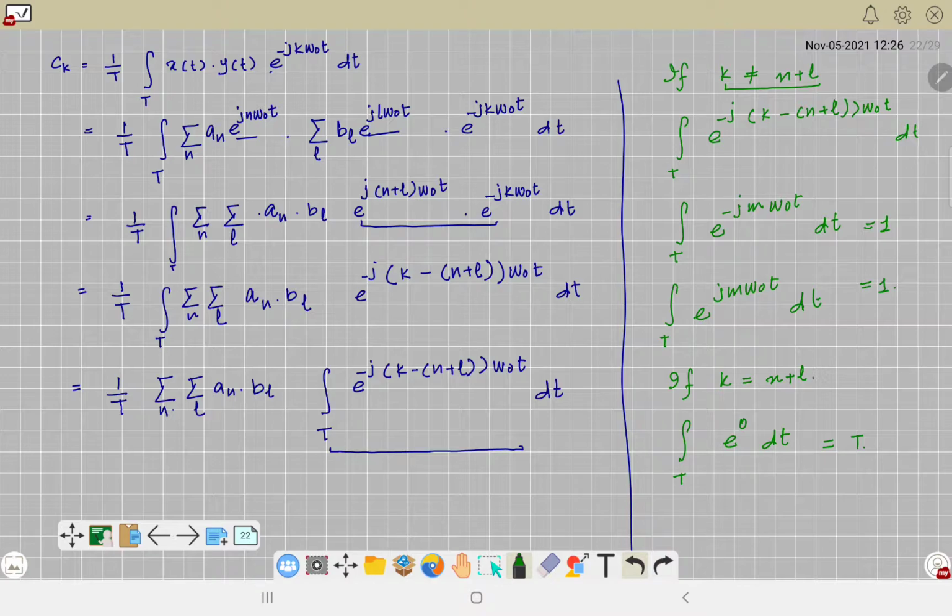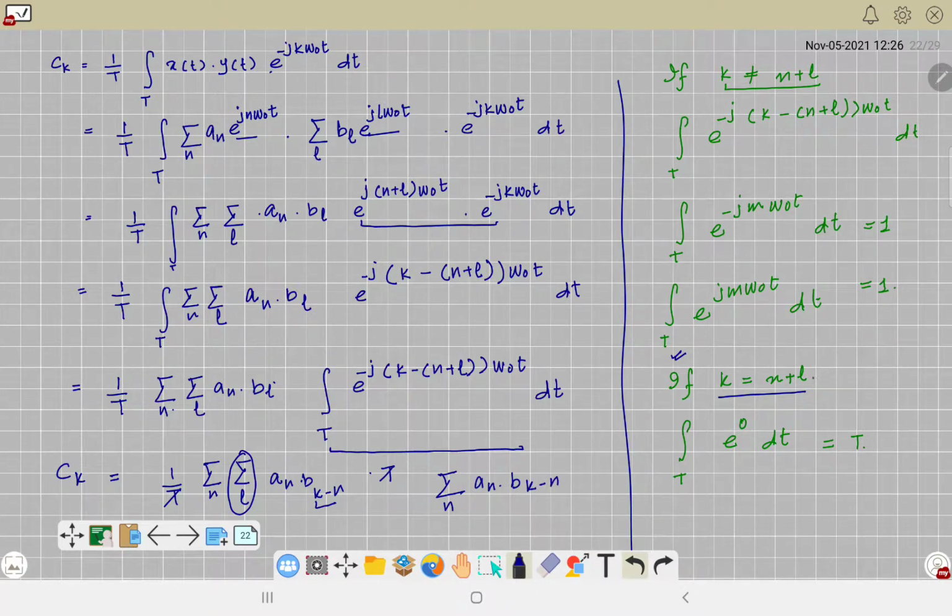So if I take that particular case, if I continue with this analysis, C of k will be 1 upon T, summation for n, summation for l, a of n, and because I'm assuming this case k is equal to n plus l, you can always express l as k minus n, so it will be b of k minus n. Then the value of this integral is T, this and this will go, so I will have summation n. Now the summation over l will vanish because the l factor is no longer there, so it will be a of n into b of k minus n.